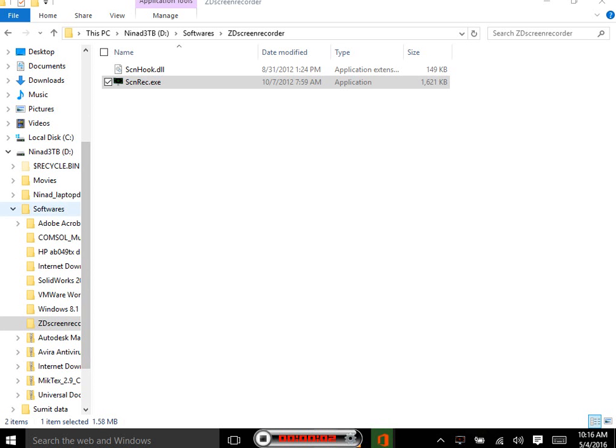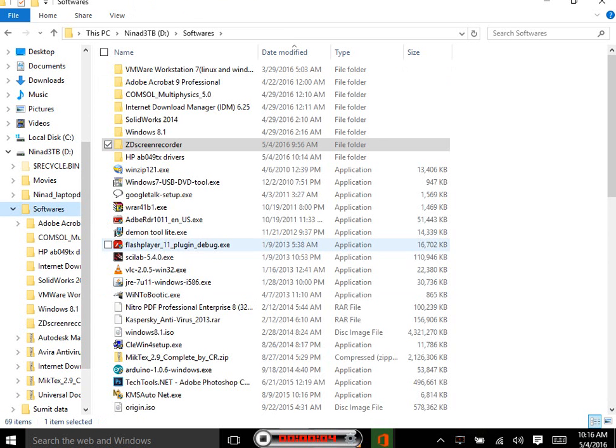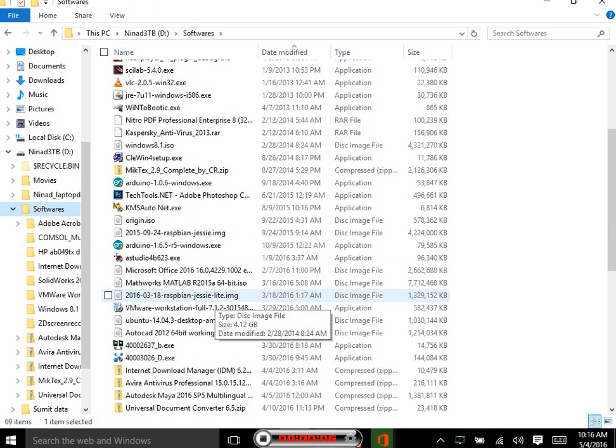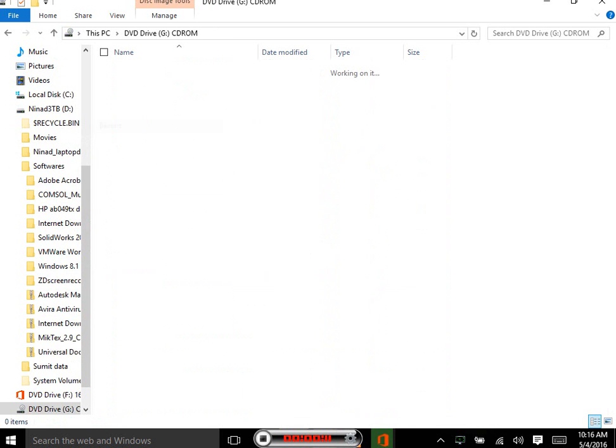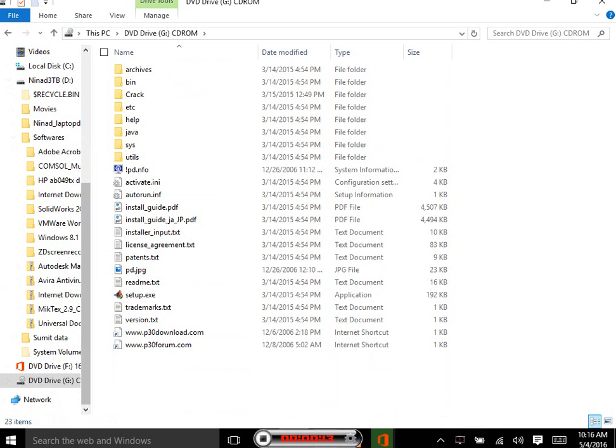Hello, this is a video to install MATLAB into a Windows system. First thing you have to do is right click onto the ISO and click on mount. You will see this DVD drive with setup.exe. Here you have to double click on the setup.exe and run.